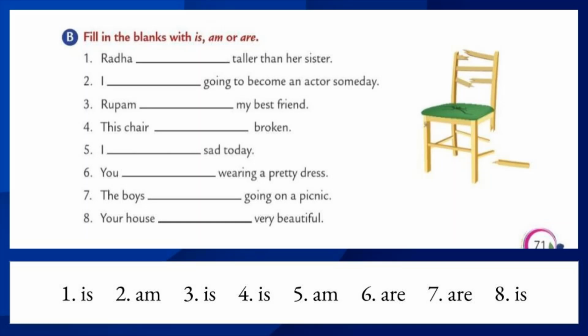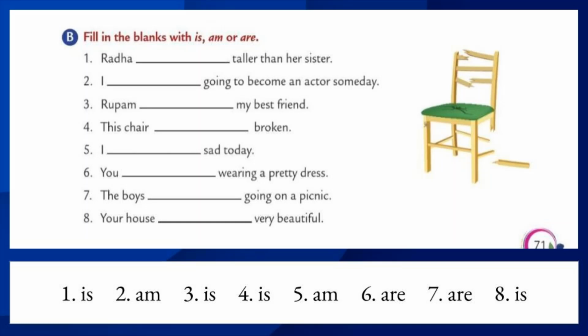Let's move to the fourth one. This chair dash broken. This chair means they are talking about one chair, particularly one chair. Chair means singular subject. So we should use singular verb, that is. This chair is broken. Let's move to the fifth one. I dash sad today. Already I said that when we use the subject as I, which verb we should use? Yes, you're right. That is am. I am sad today.